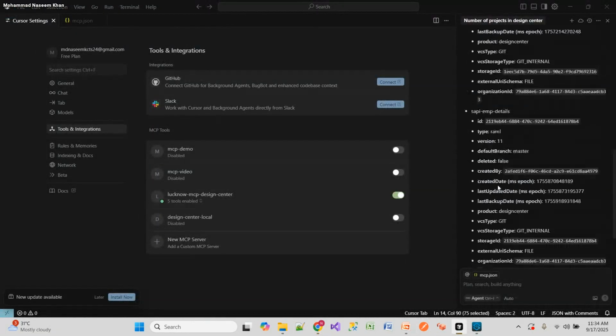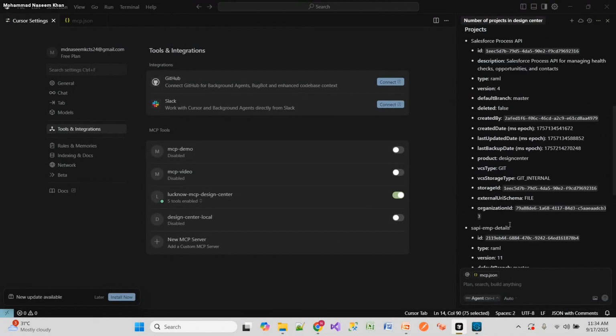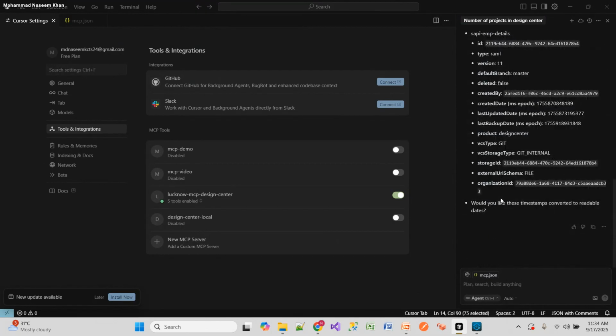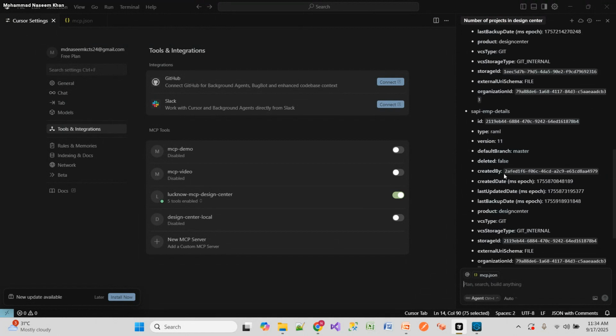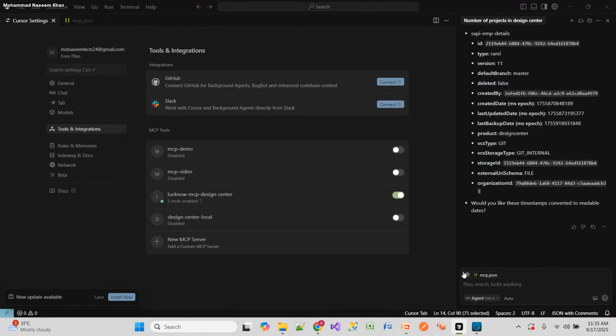So yeah, it has responded with Salesforce Process API and SAP employee details. So all the details it has provided. Now I'll just try to create a Salesforce system API. It is already there, right? Ah, process API, yeah. So I'll just put